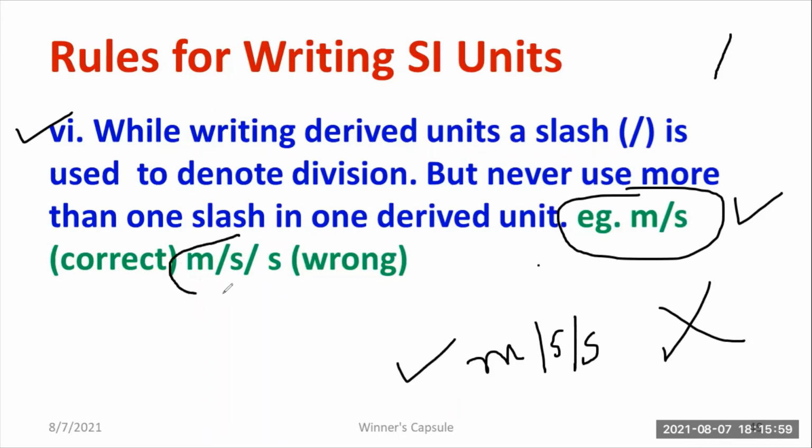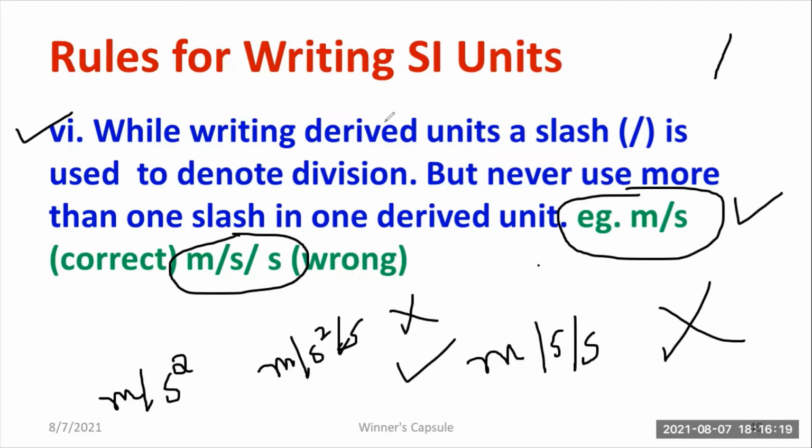Okay, so don't use double forward slash. If I am writing double forward slash, the conclusion is absolutely wrong. It will not be acceptable. Be careful while writing. You can write meter per second square. See, meter per second square is absolutely right. But if I am writing meter per second square per second, it will be 100% wrong. Double forward slash will not be acceptable.